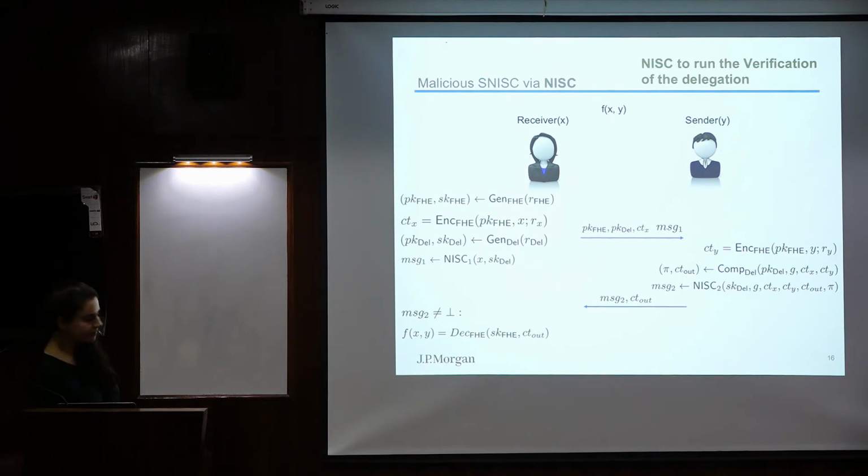Okay? So is this clear? And let's see why it is succinct now, okay? So let's see the communication here. All these messages are short, none of them depends on the function that we are computing. And here, MSG2 is actually short because this inner non-interactive secure computation computes the verification of the delegation, which is short. So MSG2 doesn't grow with the size of the function that we are computing. So here our communication complexity is indeed independent of the running time of the function that we are computing.